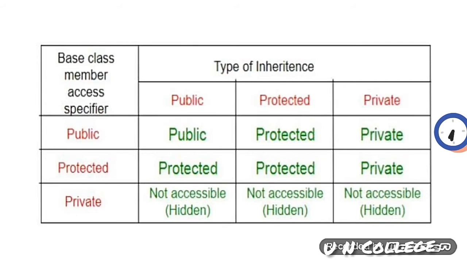Similarly, if the visibility mode is private, then in that case the public member of the base class is not accessible in the derived class. It means hidden. Similarly, the protected also the same case, not accessible. Private member is also the same case, not accessible.